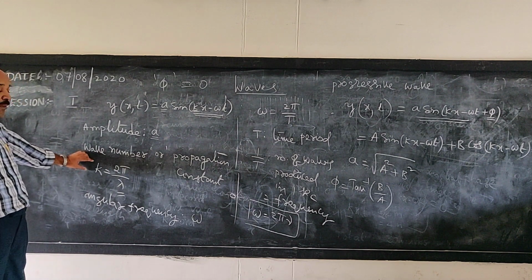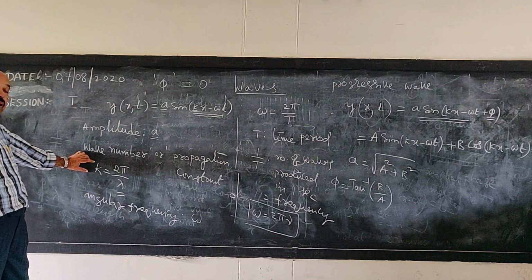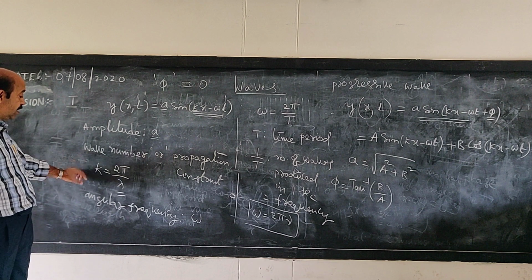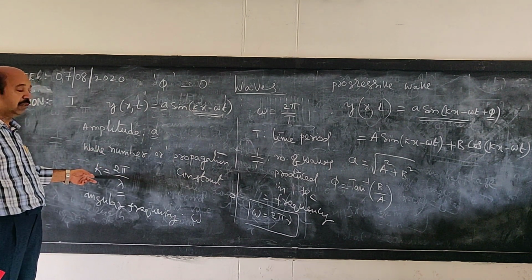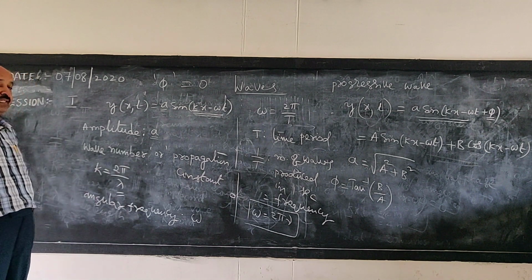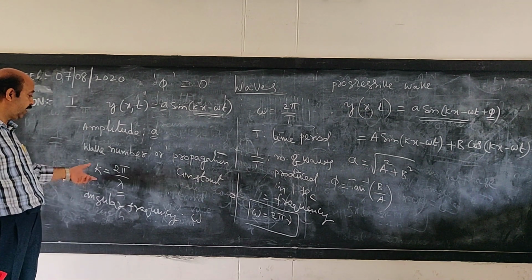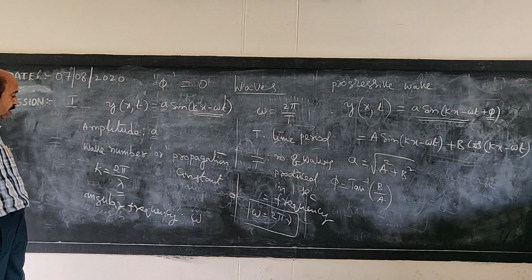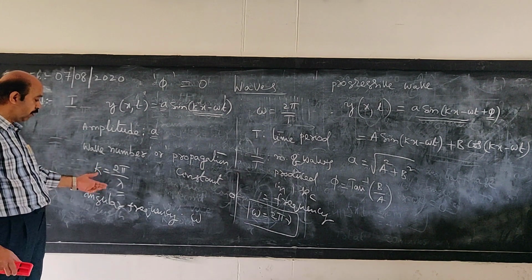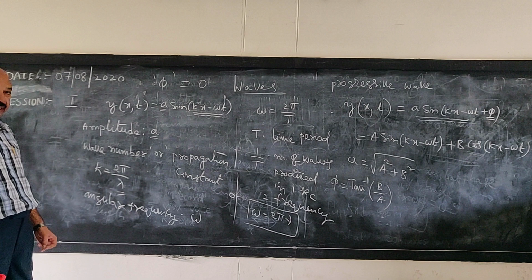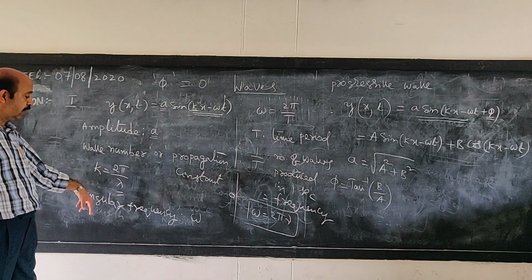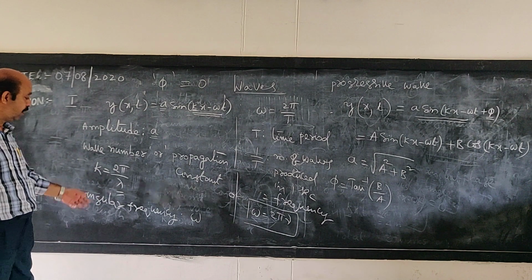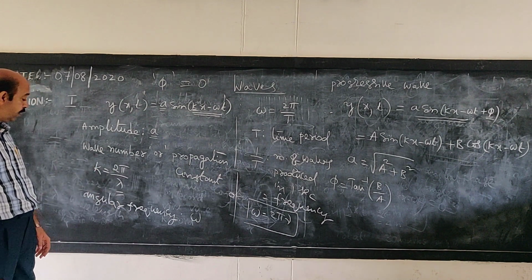Of course, the same symbol we used in elasticity, that is spring constant, but that is different. Though the symbols are the same, here it is different. K is called the propagation constant, 2 pi by lambda. You can see the derivation in the textbook. Because the time is very limited, I am not going to explain how this relation is obtained.